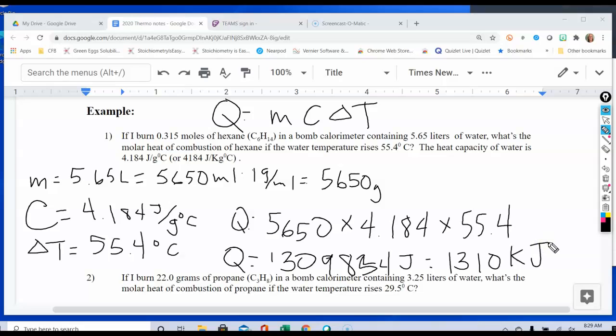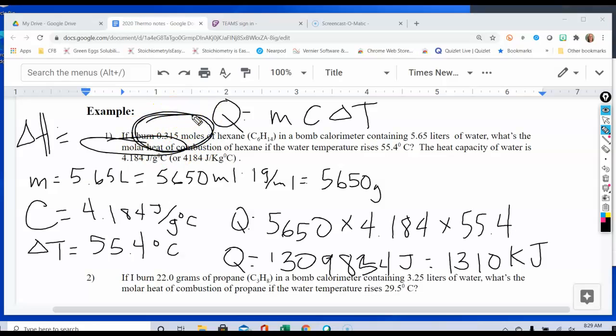Now, that's all great and all. That's our Q. Remember, Q is the heat, and it asked us not for heat. It asked us the molar heat of combustion. Molar heat of combustion is what that asked us for. So that's the same as asking us for the enthalpy. And so did you notice that this problem gave us moles?